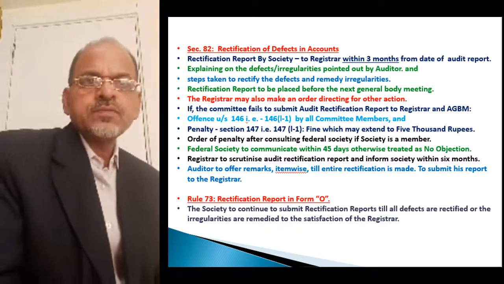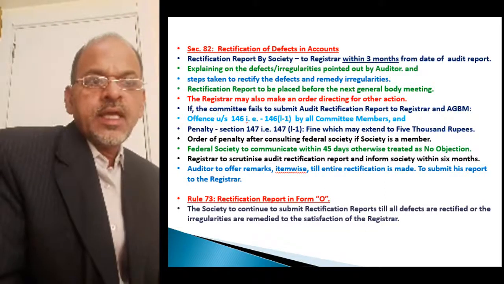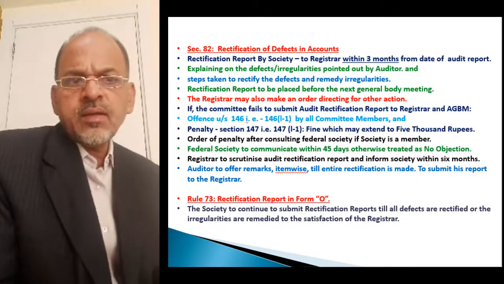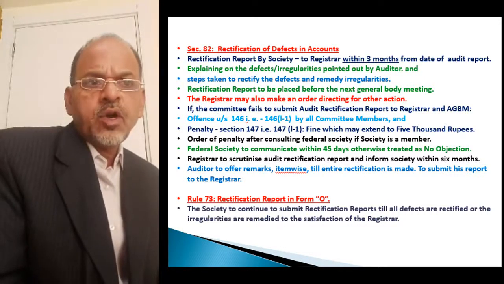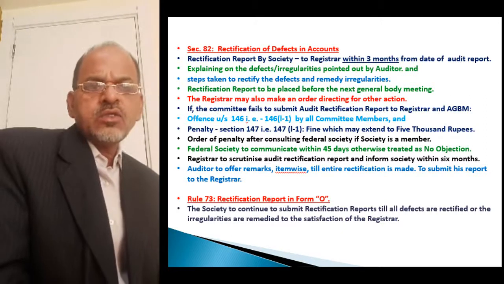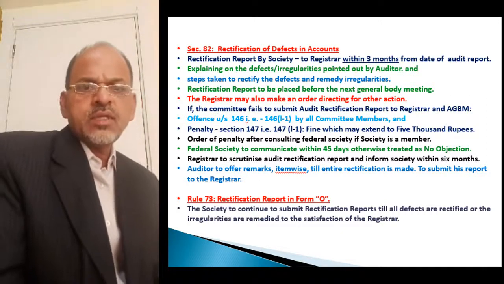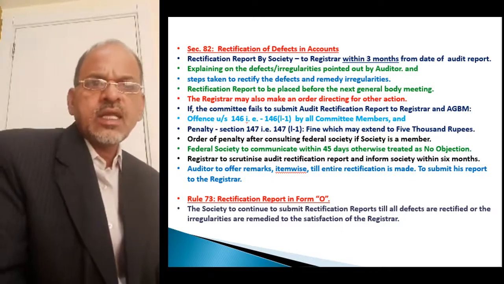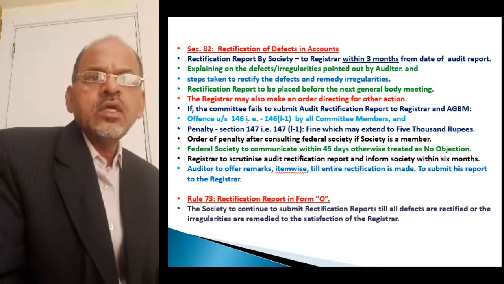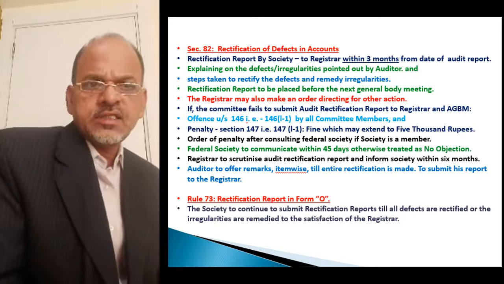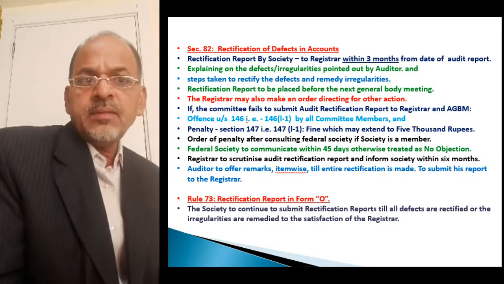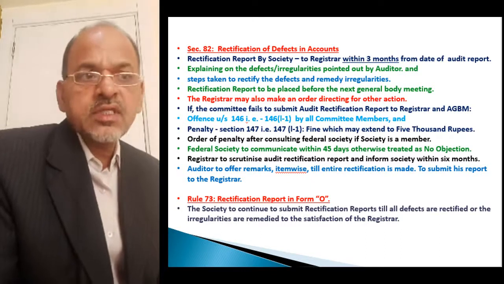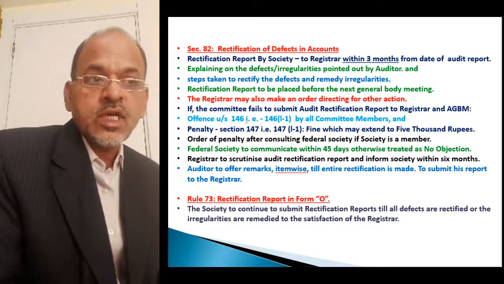That is allowed. Okay. Then the registrar may also make an order directing other actions, meaning what action you have taken after submitting the report. If the registrar is not satisfied, then the registrar can order the society to take any other action as suggested by the registrar. Further, if the committee fails to submit the audit rectification report to the registrar and annual general body meeting.